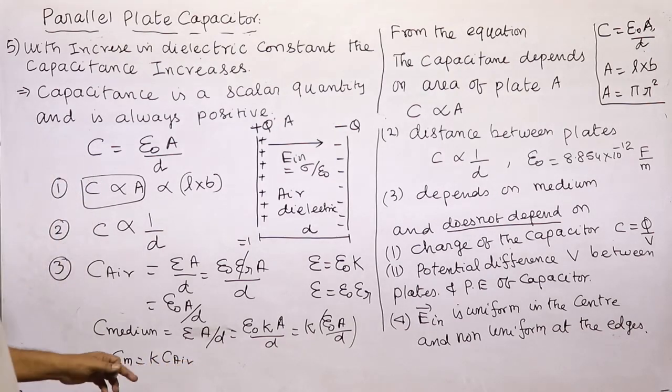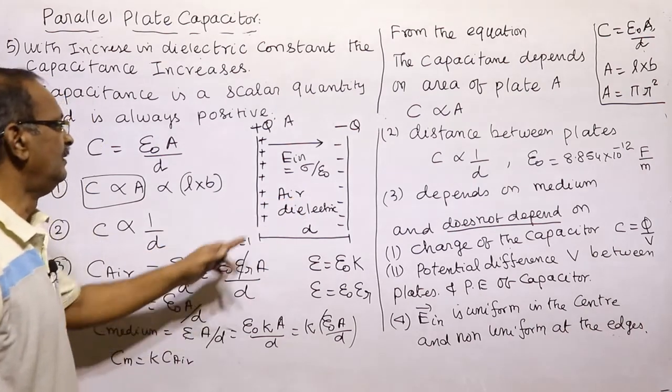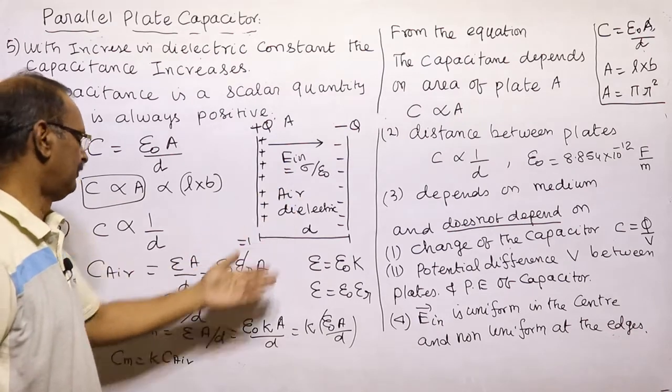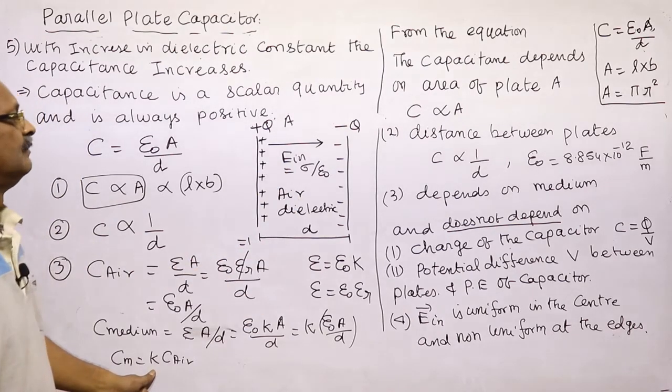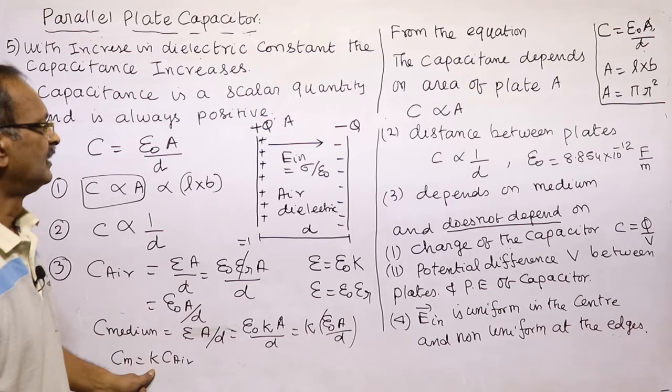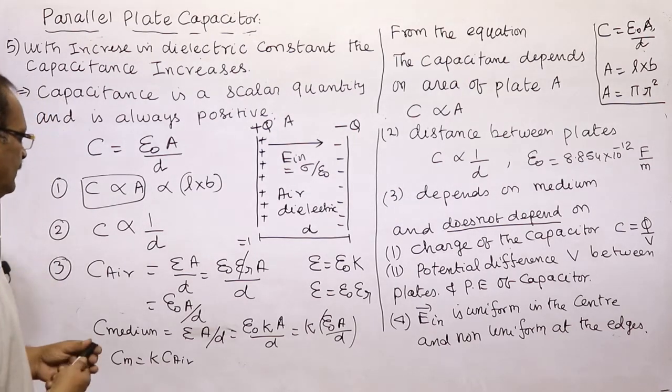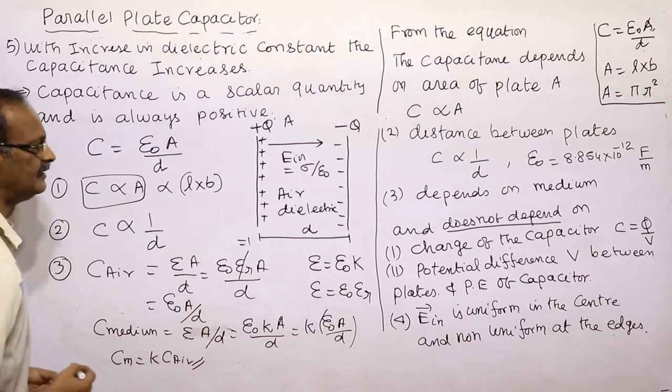It means if any dielectric medium other than air is kept, like wax, oil, paraffin, the capacitance increases K times, that is its relative permittivity or dielectric constant. So capacitance in a medium always increases.